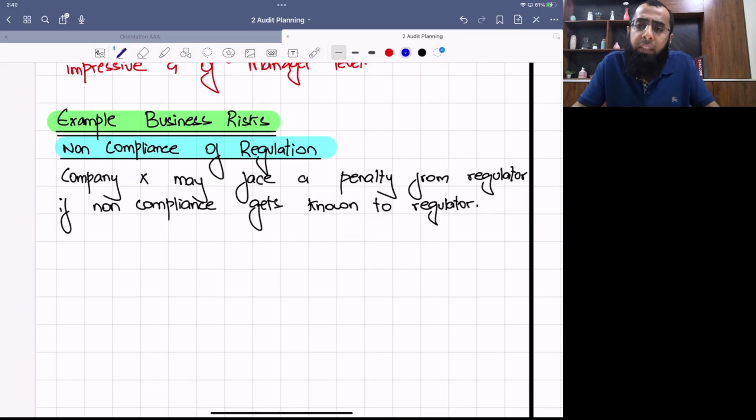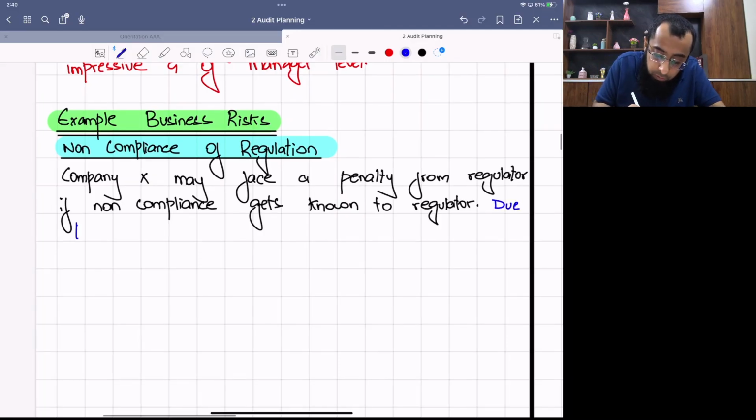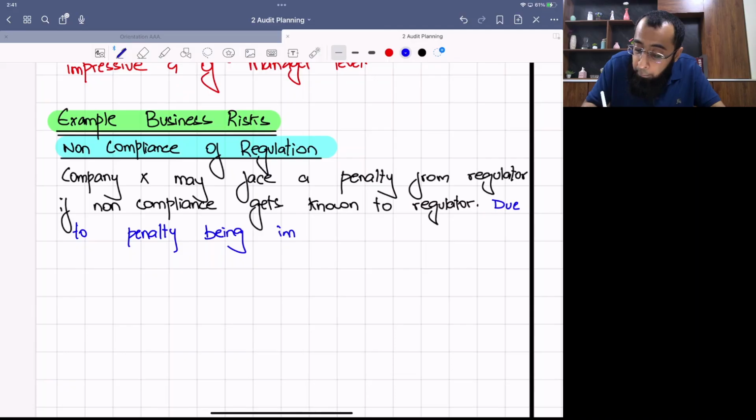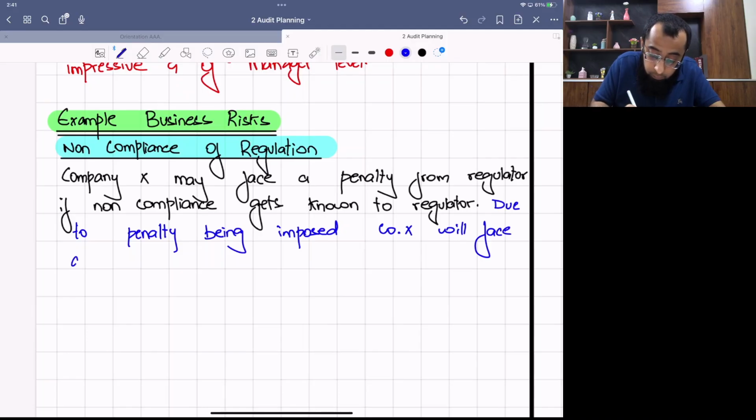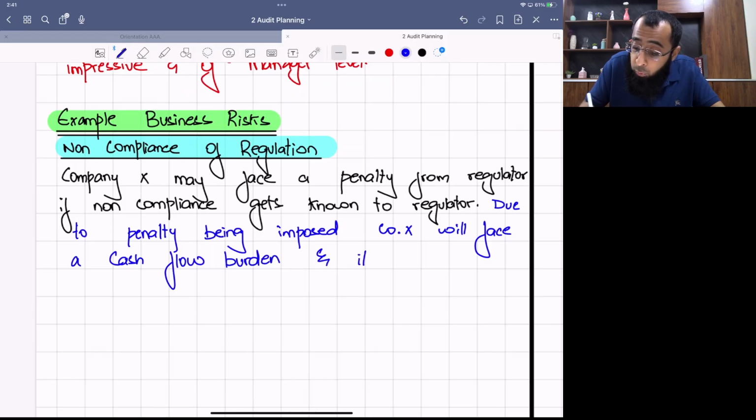What will happen if we face a penalty? Just think about it. If we face a penalty, we'll face cash flow issues. If we face a penalty, our profits will decline. Okay. Due to penalty being imposed, company X will face a cash flow burden, and its profits will also decline.